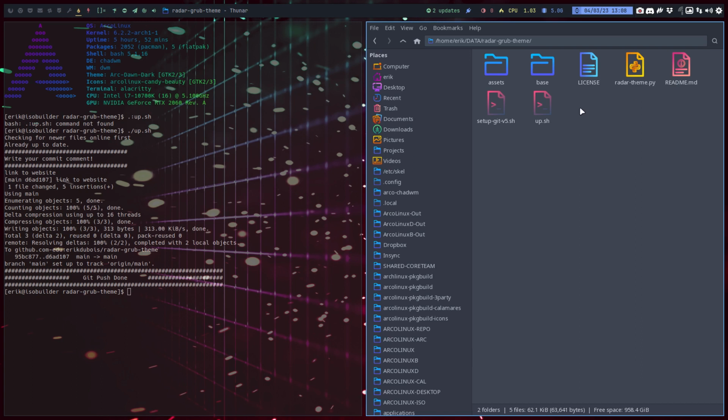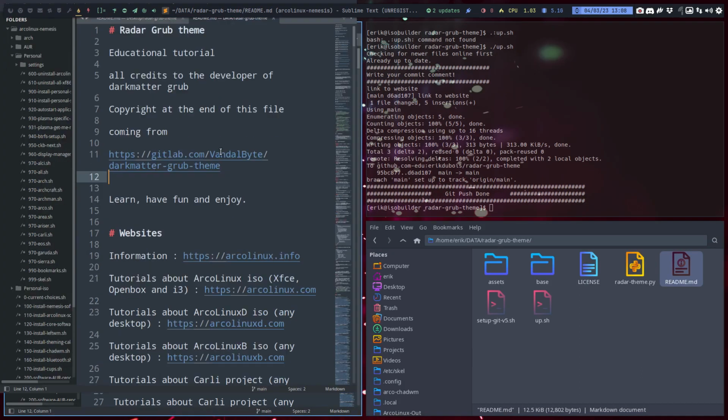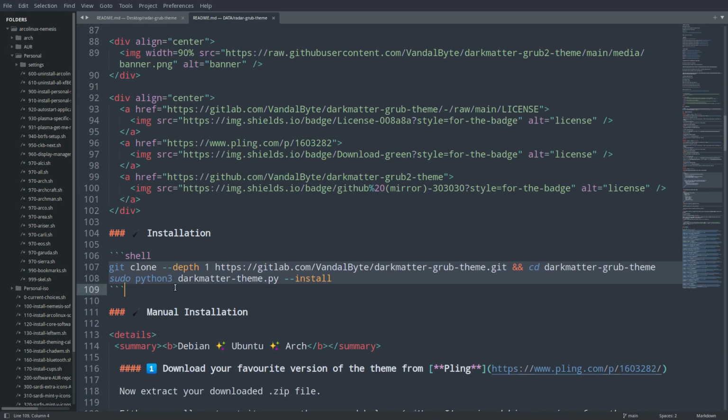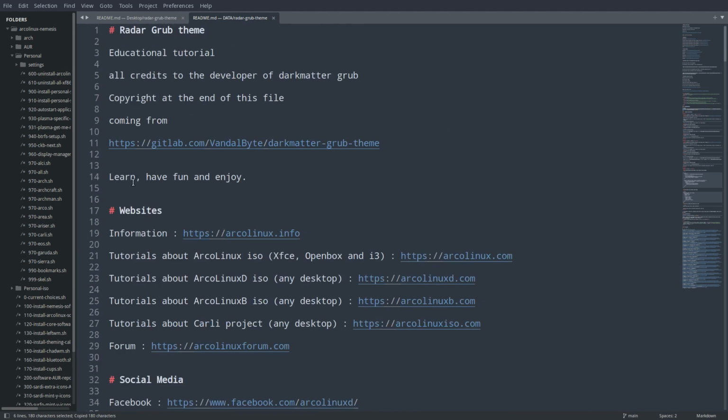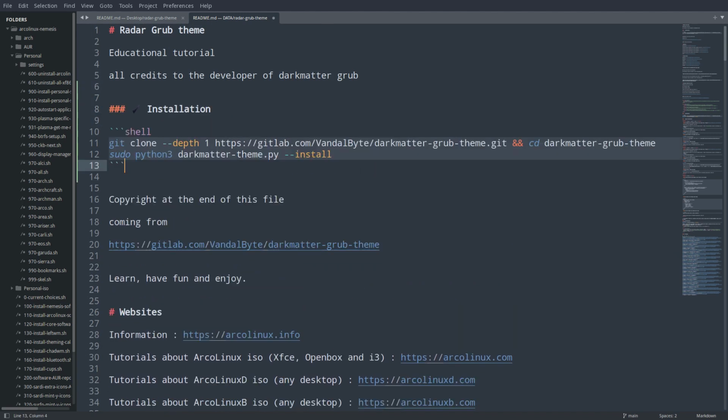I need to actually go to the README, Control Super F, and down here, installation, Control C. So coming from, and then here installation, and now we read it. Git clone dep1 GitLab. No, not GitLab, but GitHub.